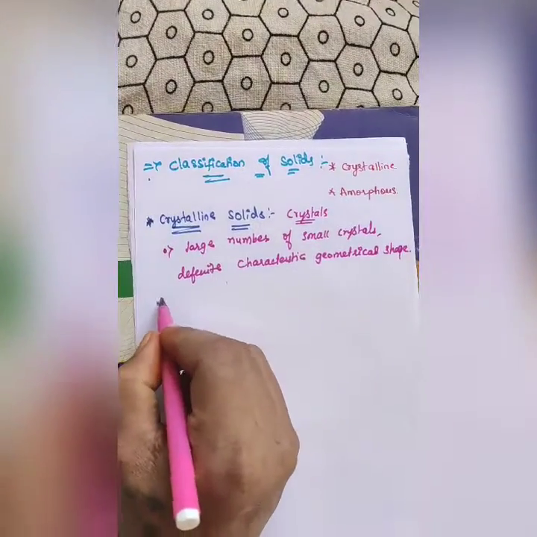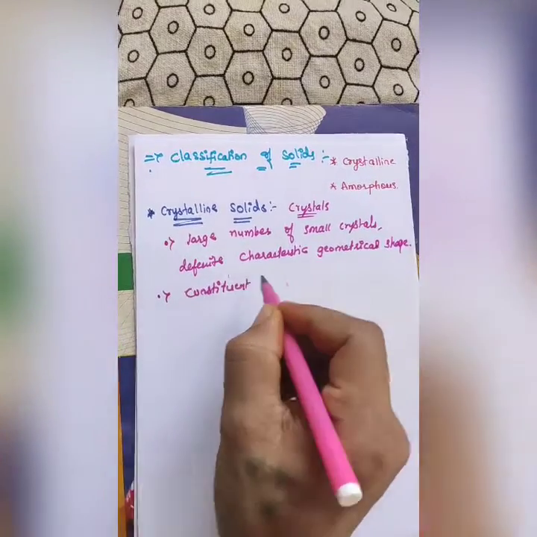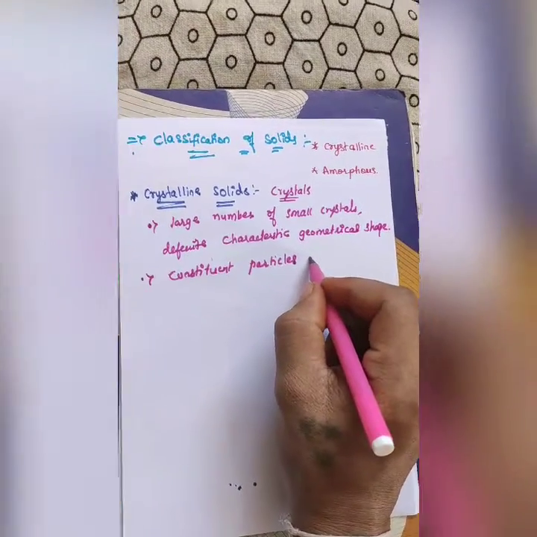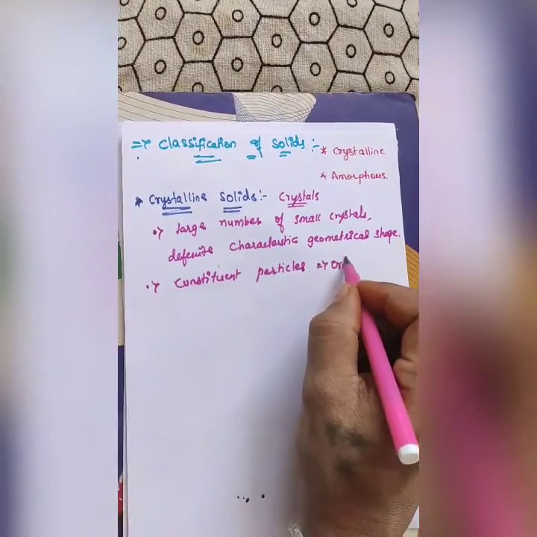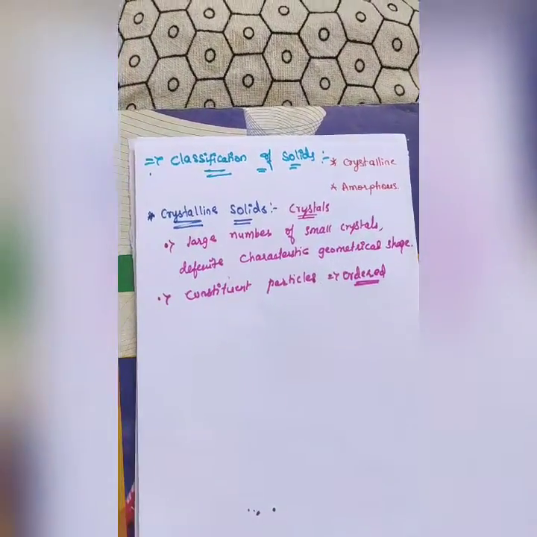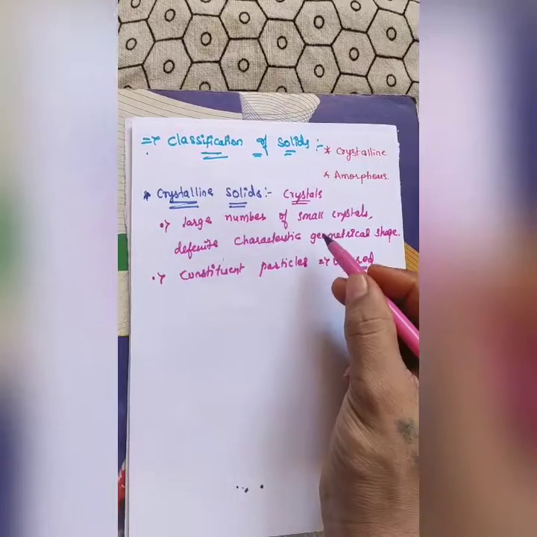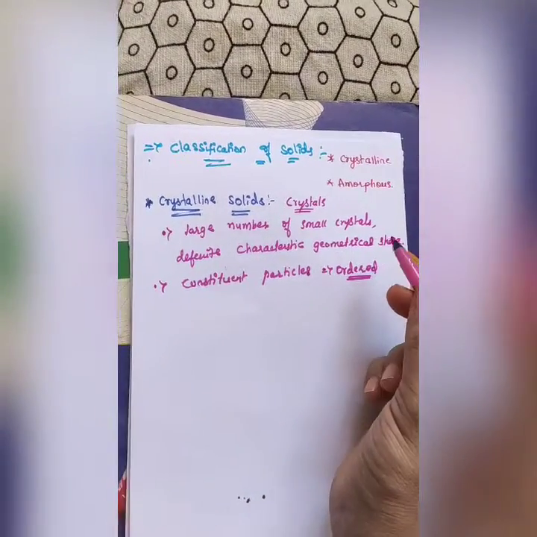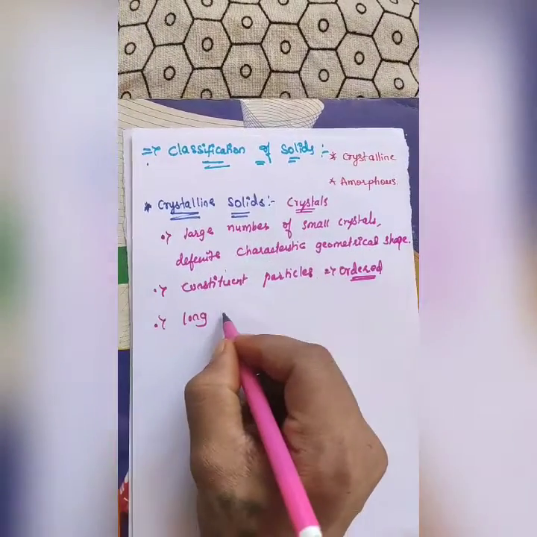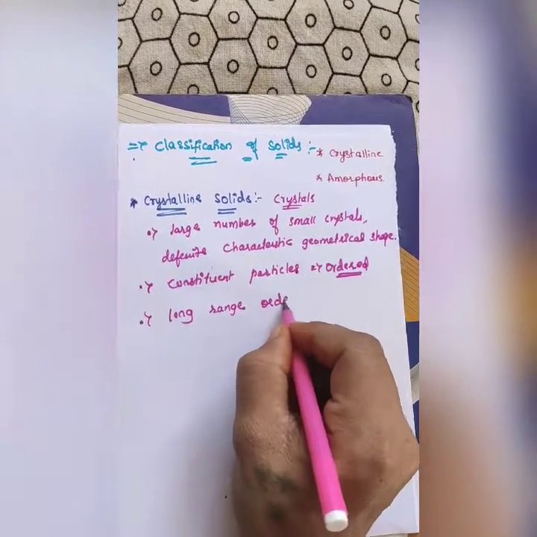Here the constituent particles are arranged in order, means orderly arrangement of constituent particles. Whenever they are arranged in an orderly way, automatically it will exhibit the particular geometrical shape. At the same time, another important point we will notice is that they have long range order.